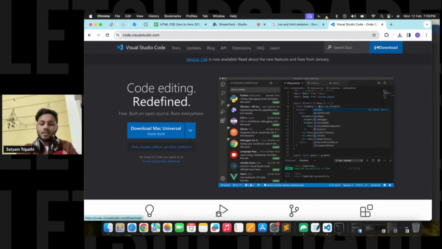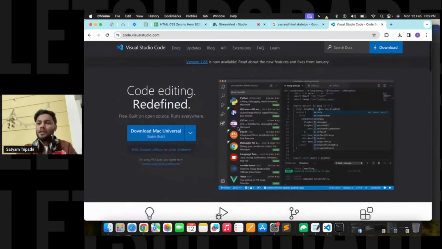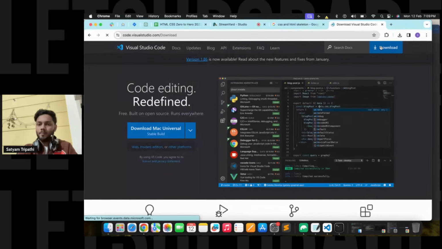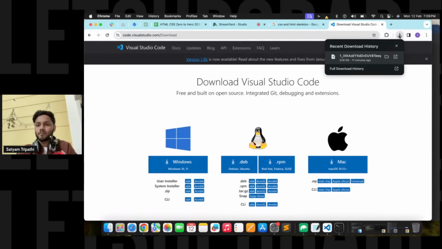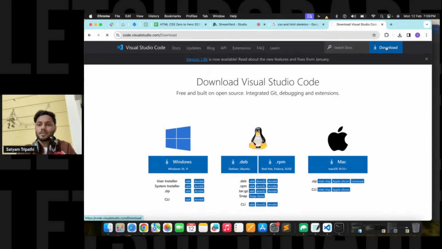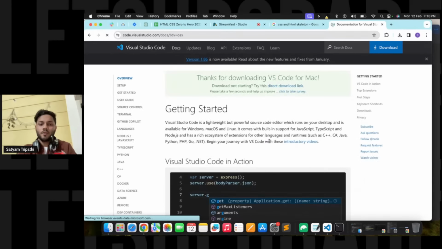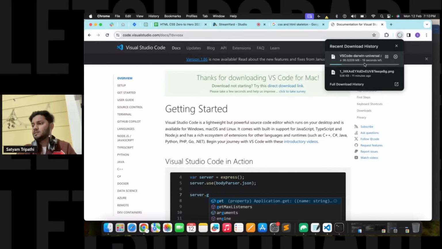Now, if I download it, what you basically have to do is you will see this site, and you just have to click over here, the download part, and you will see that it has started downloading. Okay, just wait. You just have to click over here. Yeah, and you will see over here it is downloading.